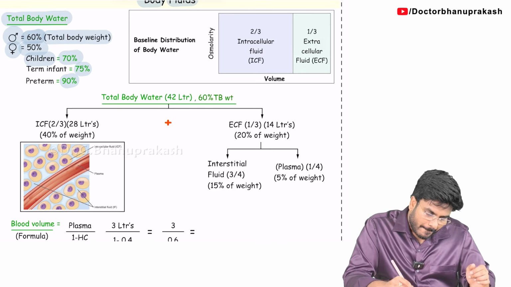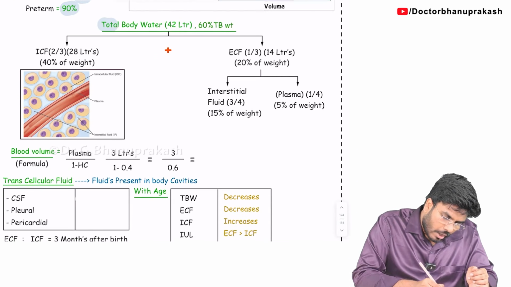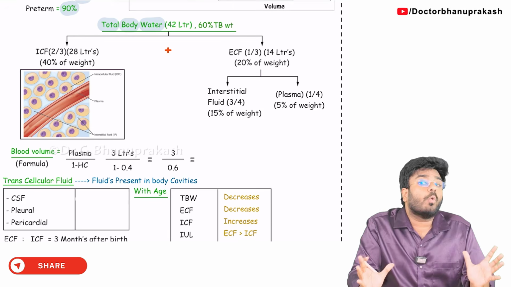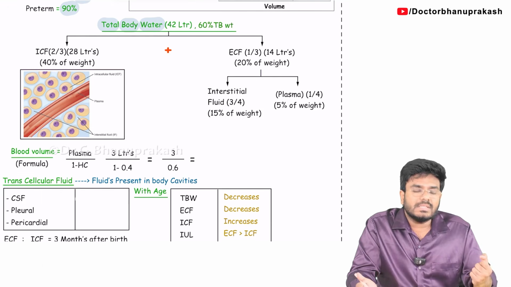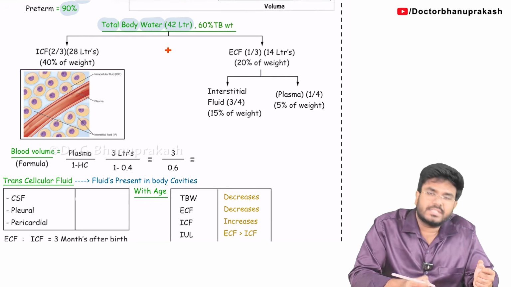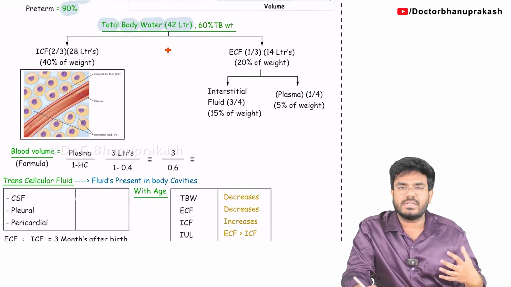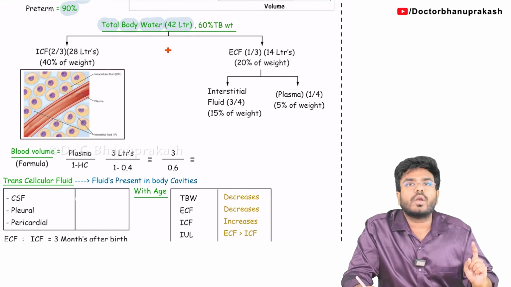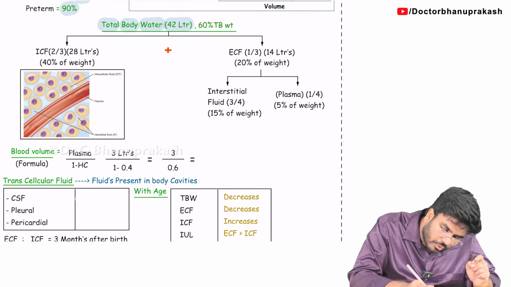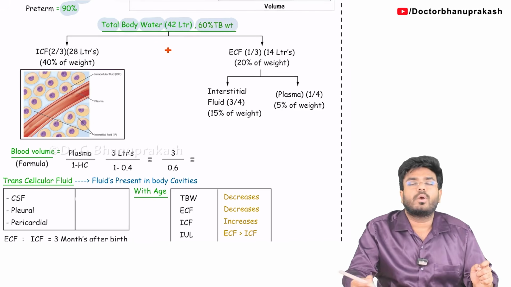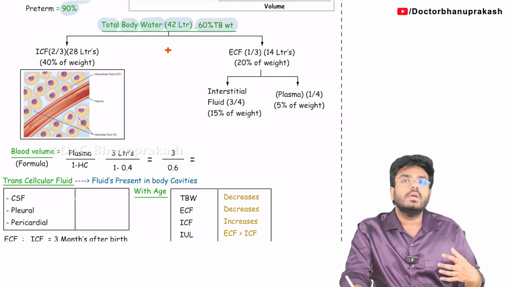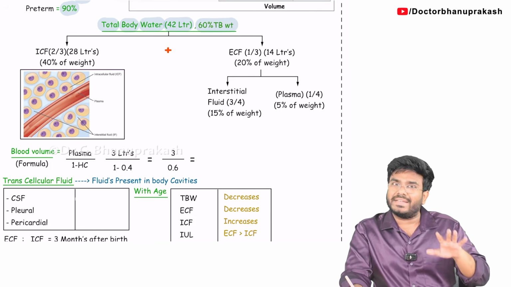Now, how much water is there in volume? I am asking. There is almost 42 liters of water present in an adult male. It's contributing to 60% of the body weight. So in me right now, there are 42 liters of water, which is contributing to 60% of my body weight.